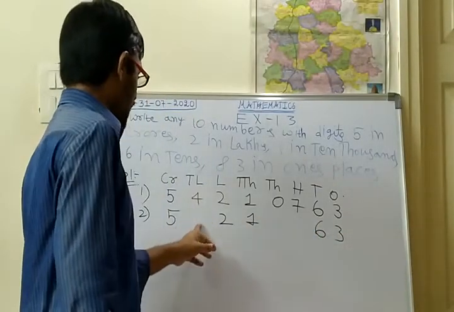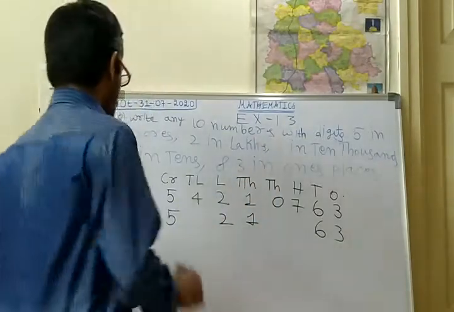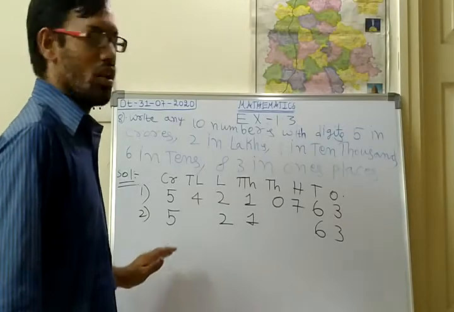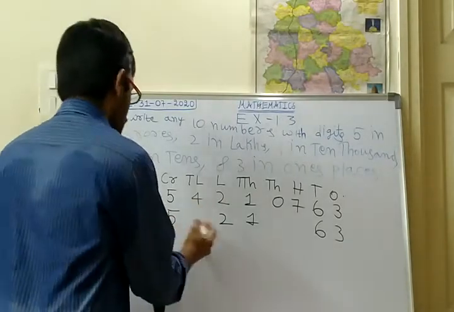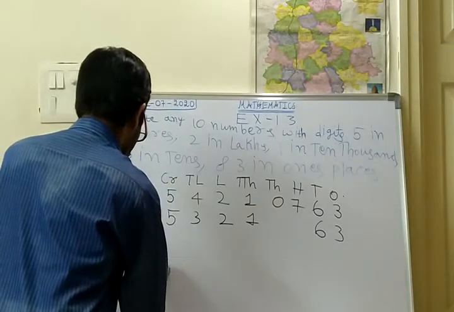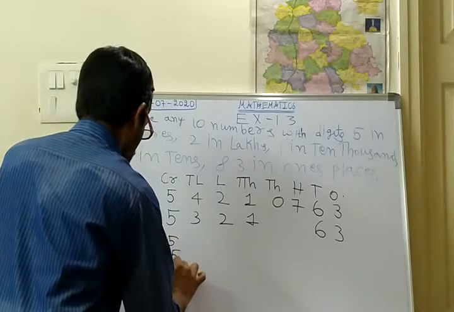So in the 10 lakhs, in the thousands, in the hundreds, you should change the numbers. So like this, you have to write the 10 digits. 10 numbers you have to write. So I think you will be writing. Now here I am writing 3, 4, 5. 5, 5, 5.